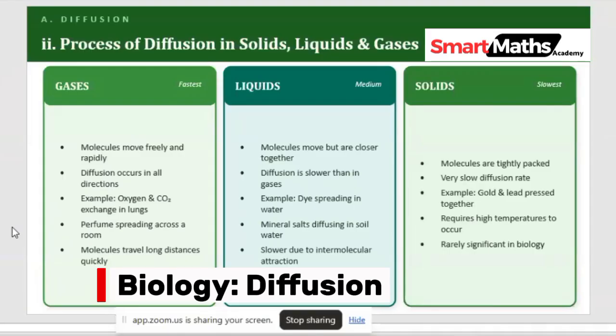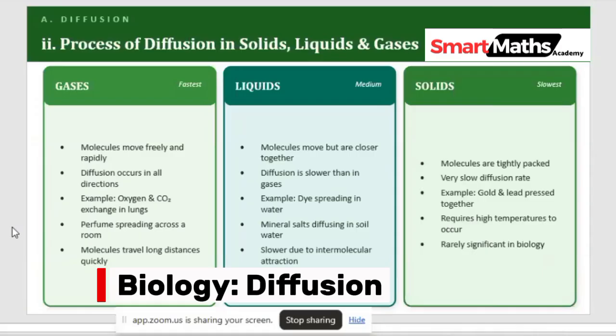If it requires high temperature, take the example I gave here, gold and lead. Under high temperature they melt and turn to liquid state. So is this diffusion for liquid or for solid? It is solid, because they were in their solid state before we melted them.